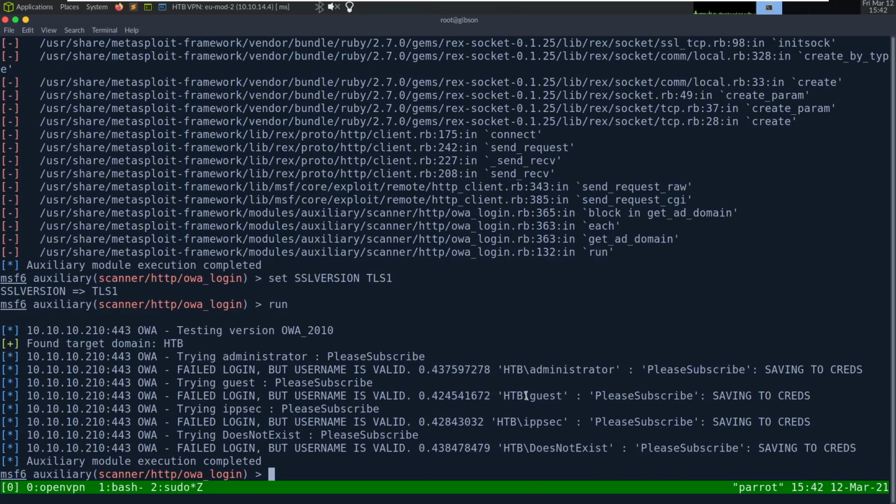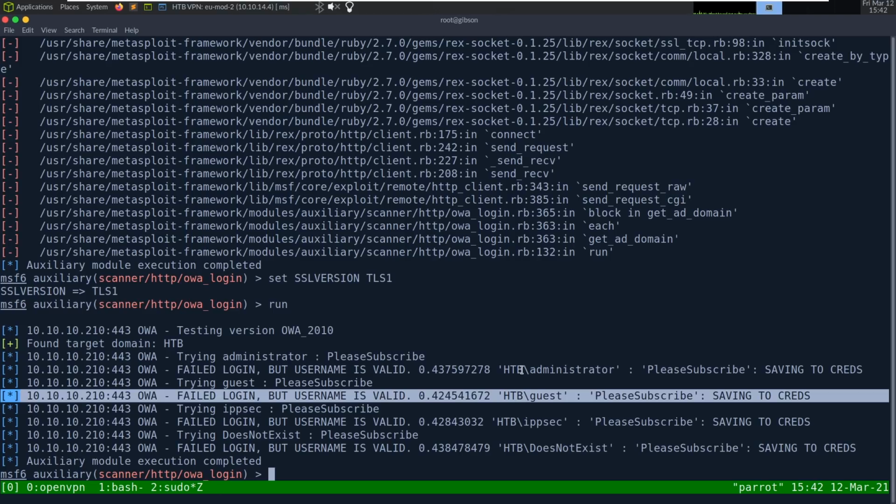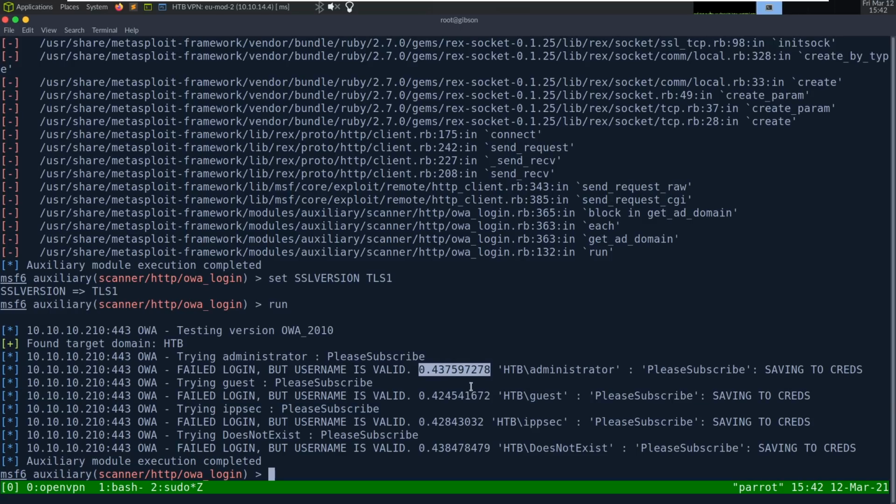So we know we can't validate potential usernames, which sucks because I would have loved to be able to do that. We can see the login time. Let's see.